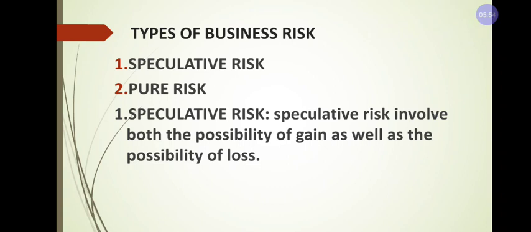For example, changes in the market condition, including fluctuation in demand and supply, changes in prices, or changes in fashion and taste of preferences. All these factors will give the result in gain as well as loss. When all these factors are favorable, the business firm will gain, and when they are unfavorable, the business will get a loss. This is called speculative risk.